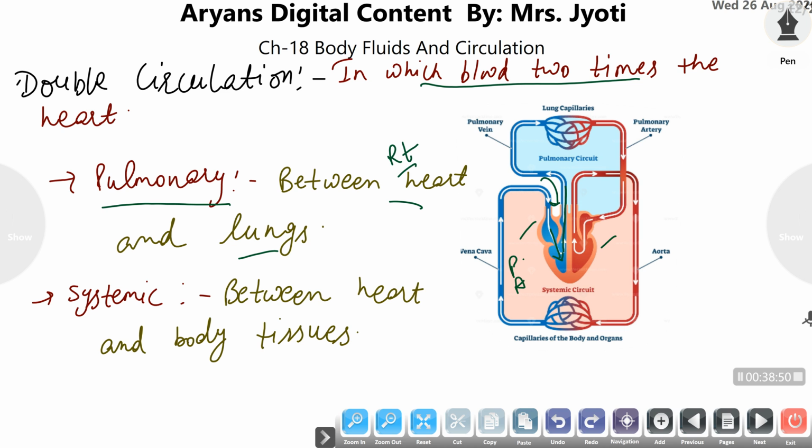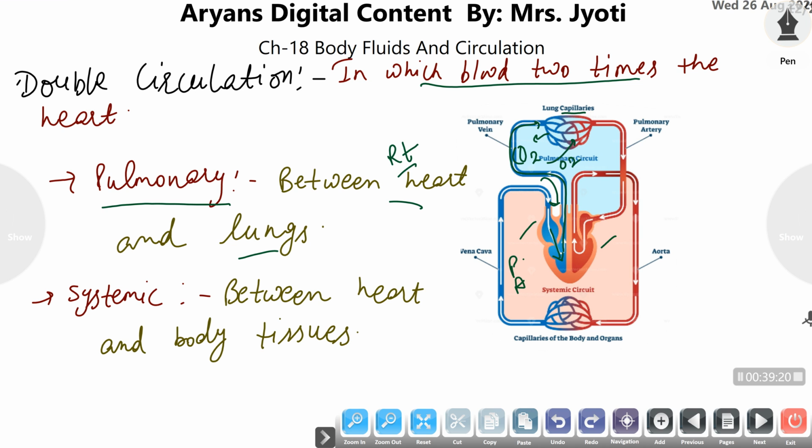The pulmonary artery takes the blood to the lungs, and in the lungs the blood vessels split into capillaries. Capillaries are thin walled, and through this thin wall gaseous exchange takes place between the lungs and the blood, meaning CO2 is transported to the lungs, while oxygen from the lungs is transported to the blood, and oxygenation of blood takes place in the lungs.